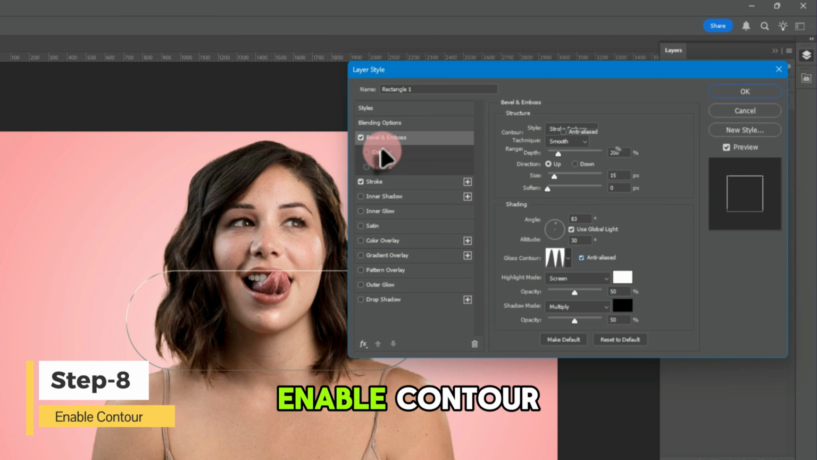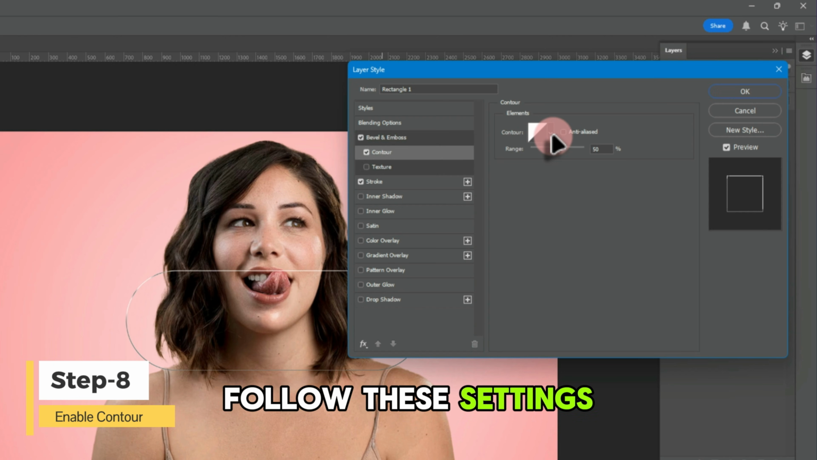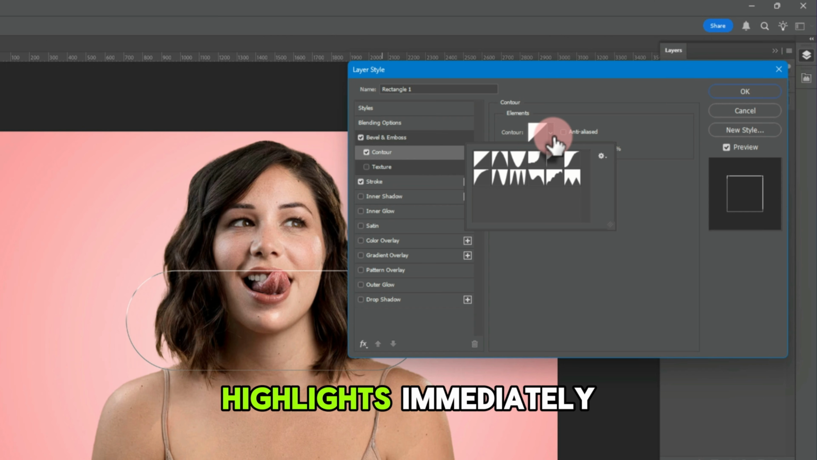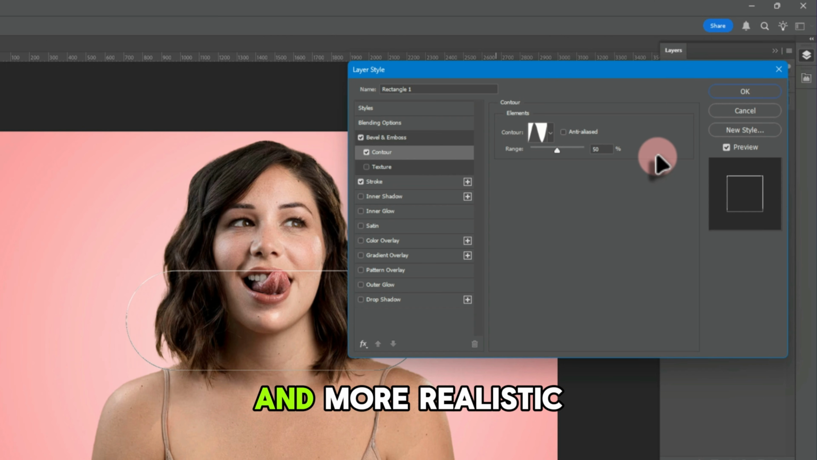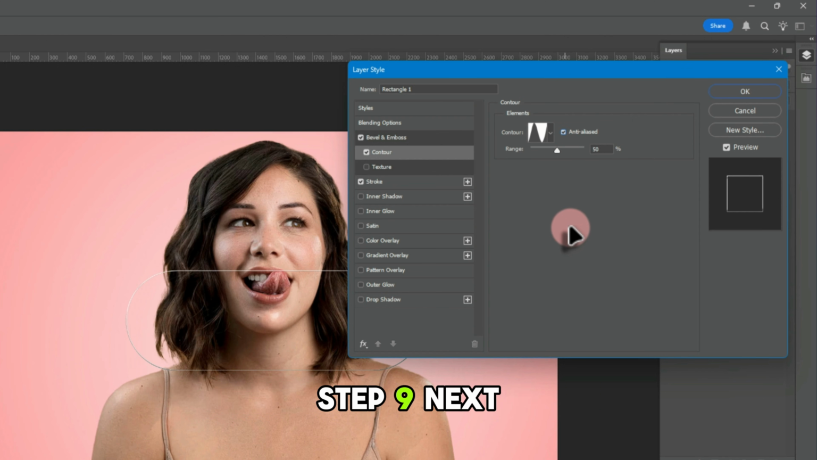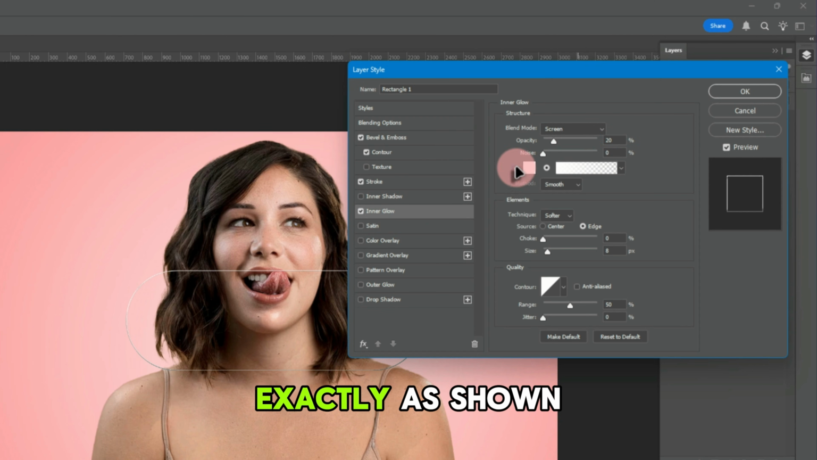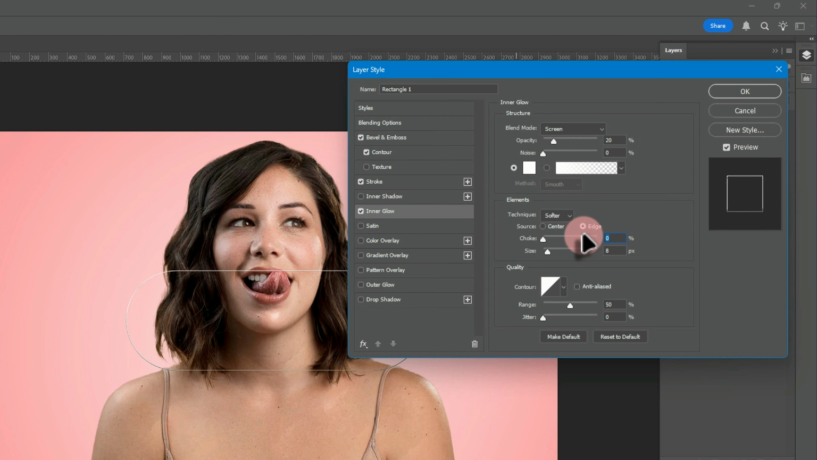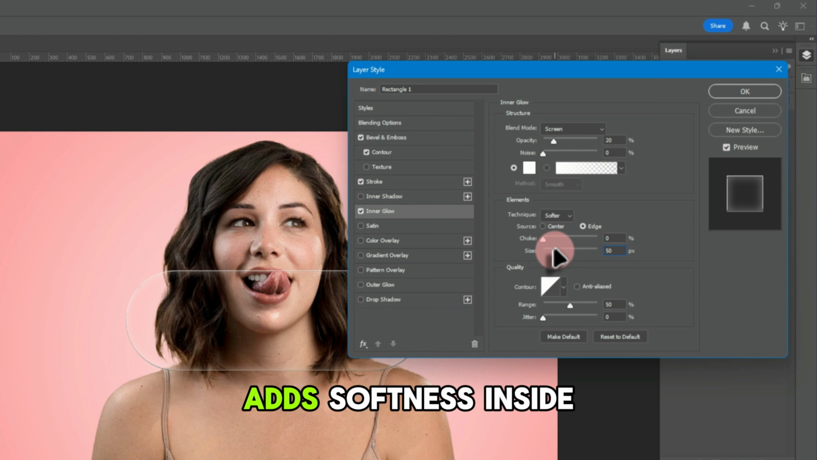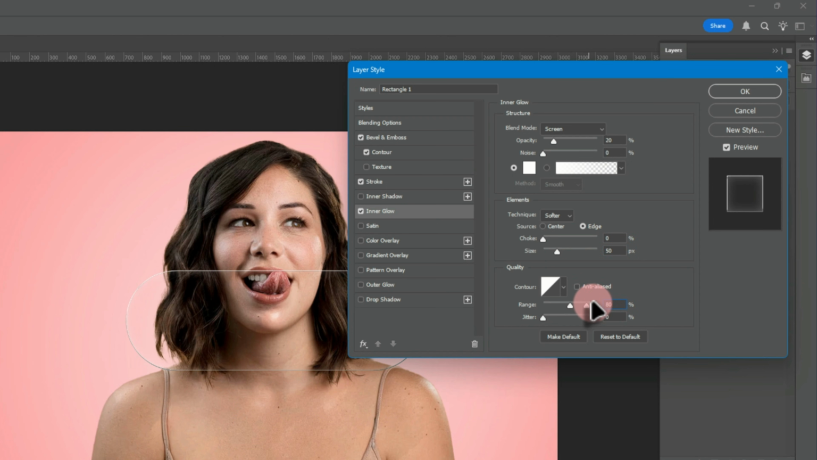Step 8. Now enable Contour. Follow these settings carefully. Notice how the highlights immediately become much smoother and more realistic. Step 9. Next, enable Inner Glow. Adjust the settings exactly as shown. This subtle effect adds softness inside the glass.